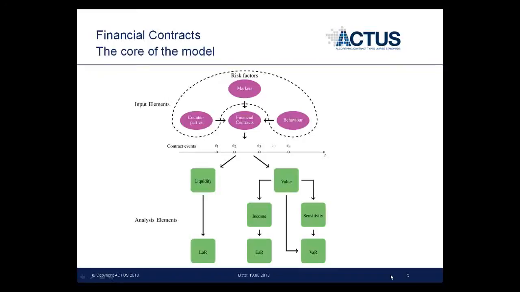To understand the Actus approach, another important aspect has to be understood yet. Looking into the world of finance, it seems there exists an endless number of different financial contracts. If each financial contract were different, then we would need a different algorithm for each contract, and the task would become too large and unsolvable.